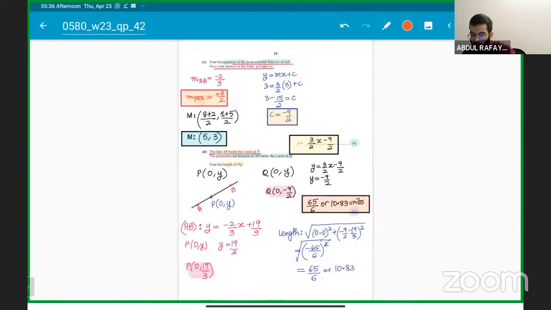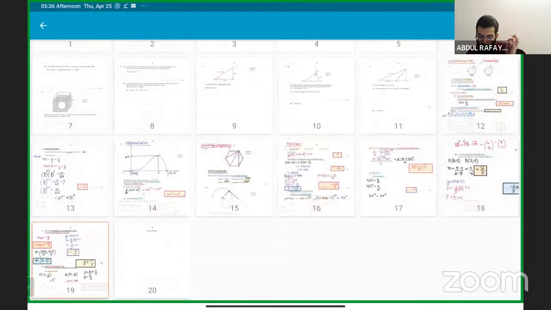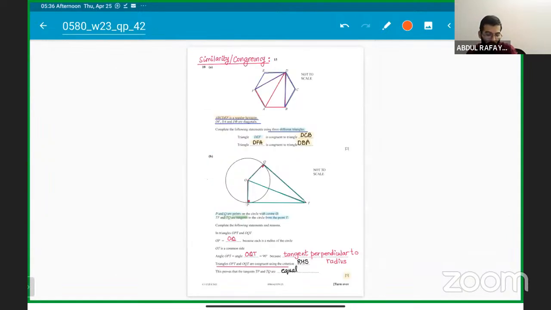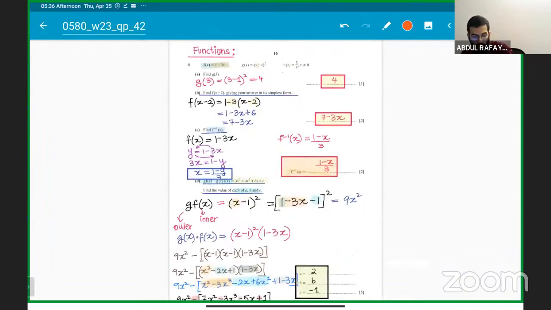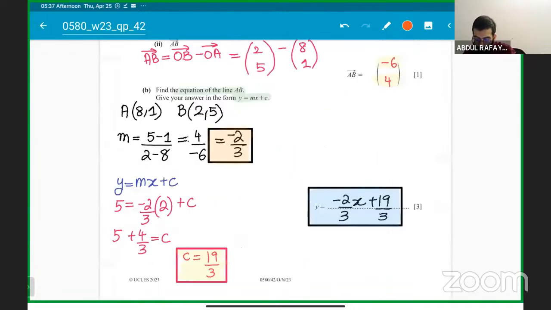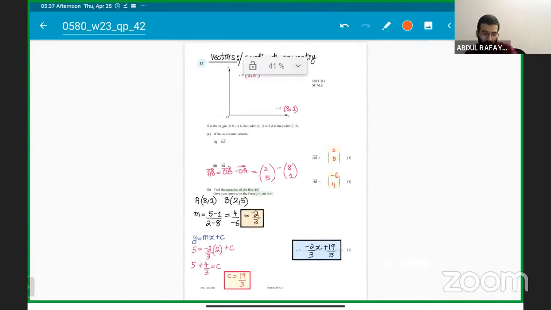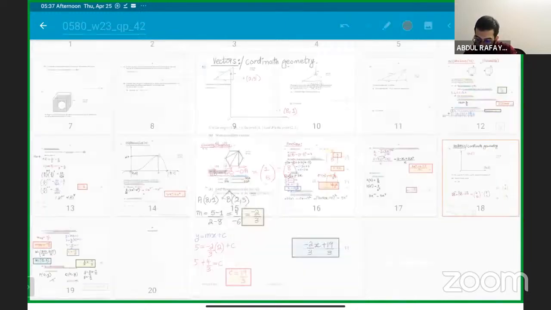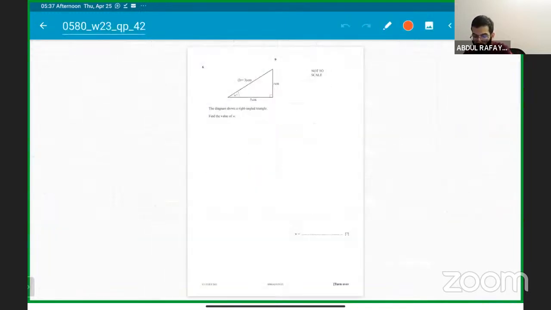Part C and D is also done. So we have solved question number 8 on probability, question number 9 on differentiation, question number 10 on similarity, congruency, question number 11 on functions, question number 12 on vectors and coordinate geometry all together. Getting it guys with me? Following? Clear on this? Let's do one more question since we have time.